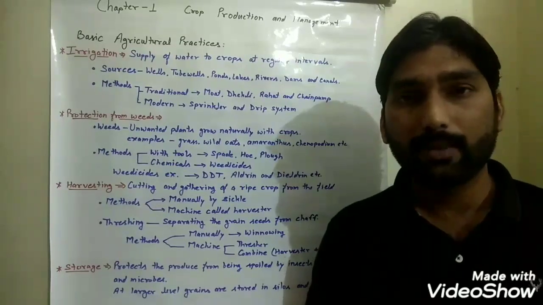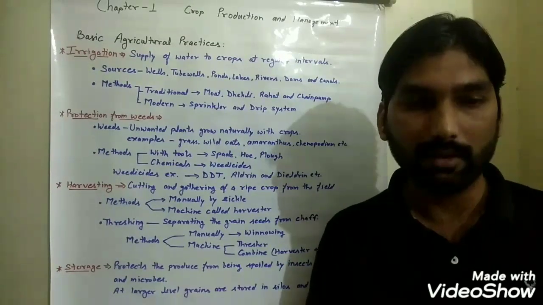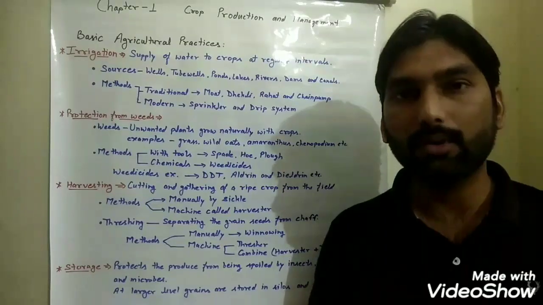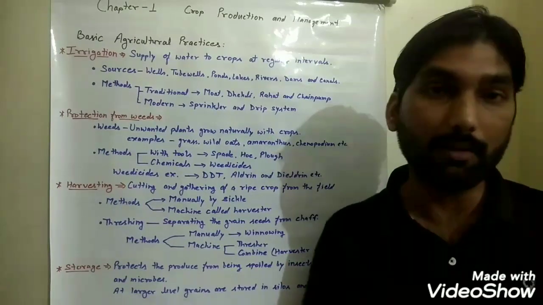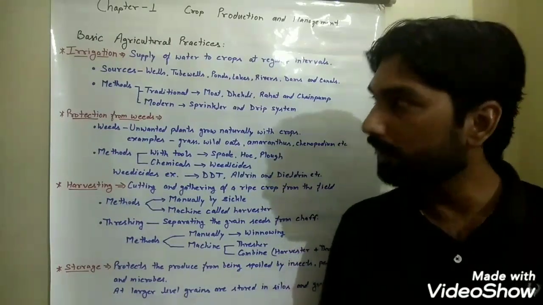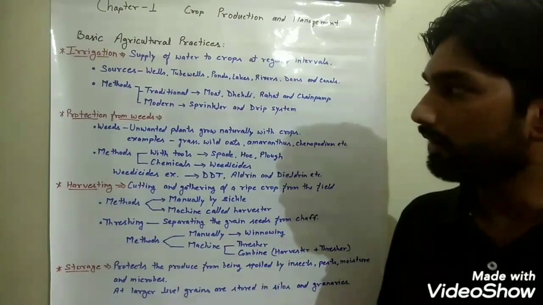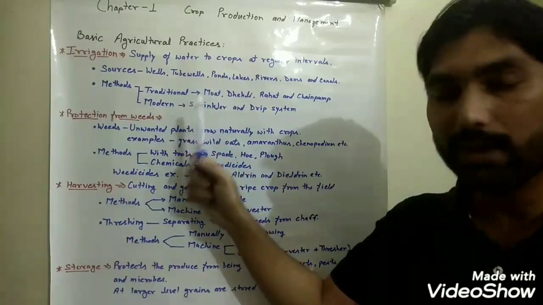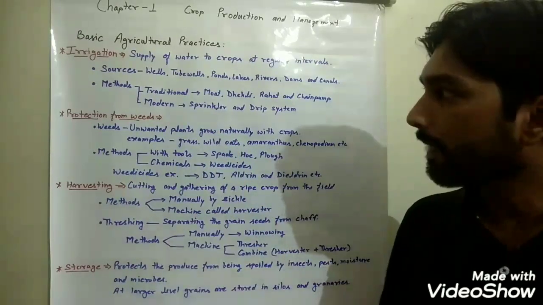You know students, rain is the natural source of irrigation, but in our country it is very uncertain. So our farmers are dependent on the traditional and modern methods of irrigation.